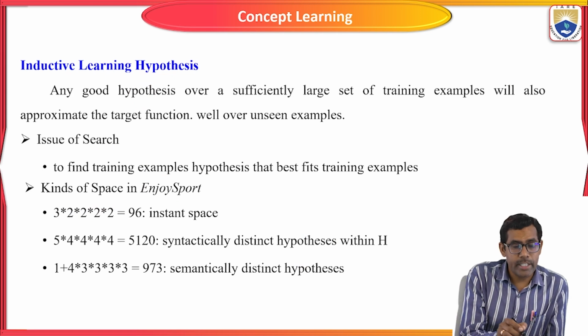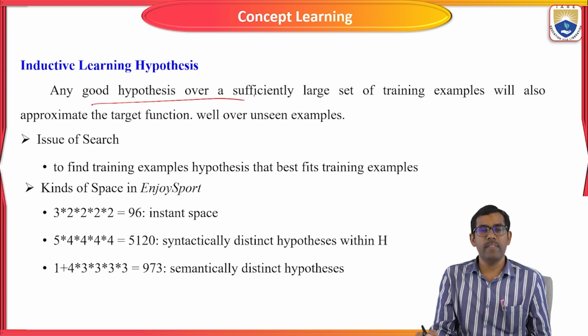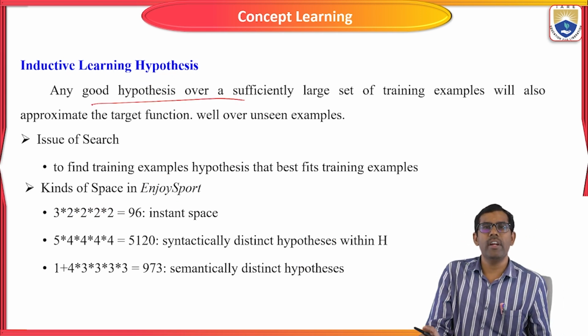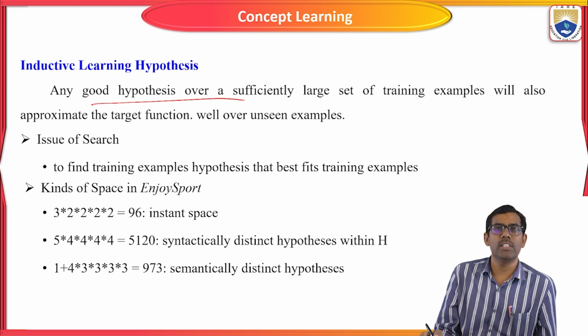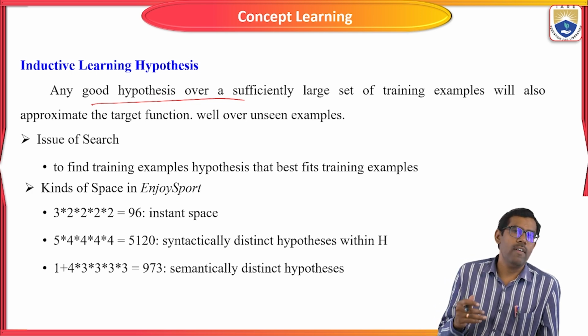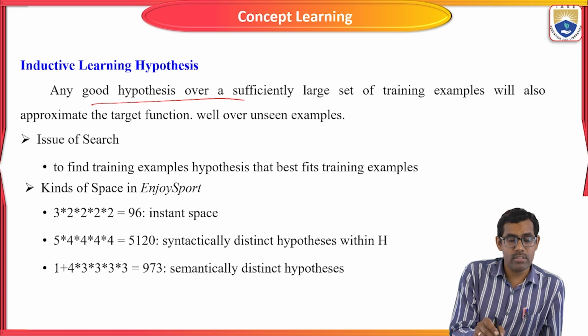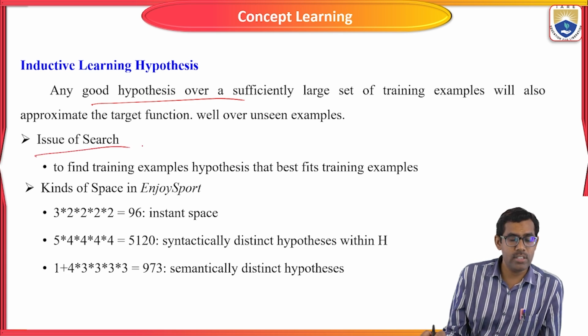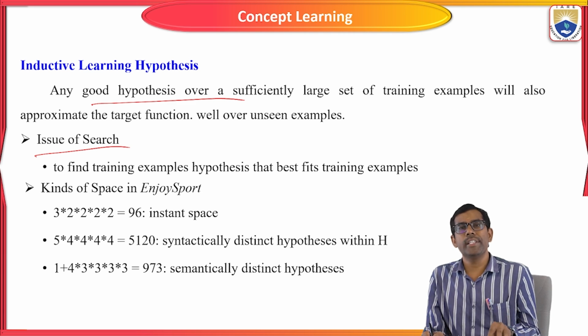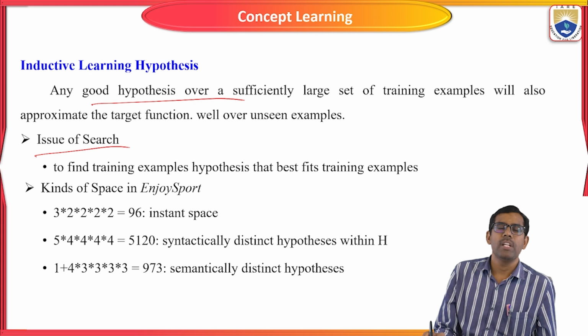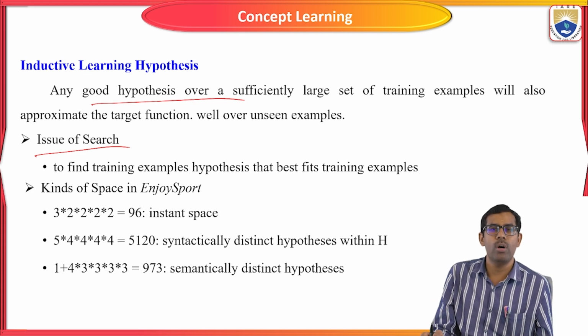Any hypothesis over a sufficiently large set of training examples will also approximate the target function well over unseen examples. Here we are going to start the searching technique to find whether a particular instance is suitable for solving the particular problem or not.